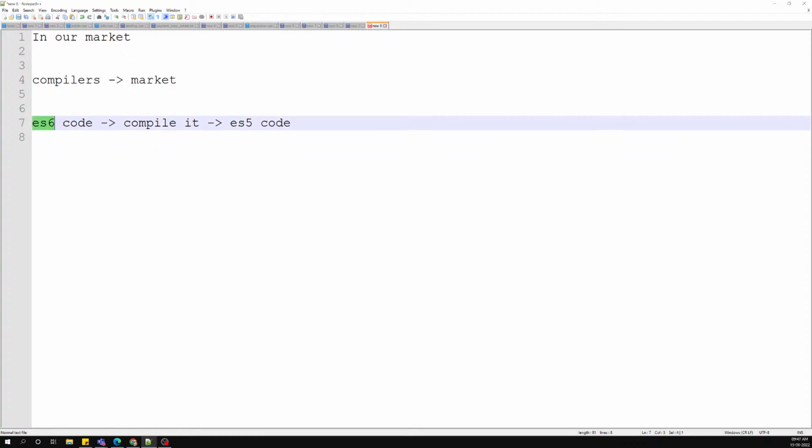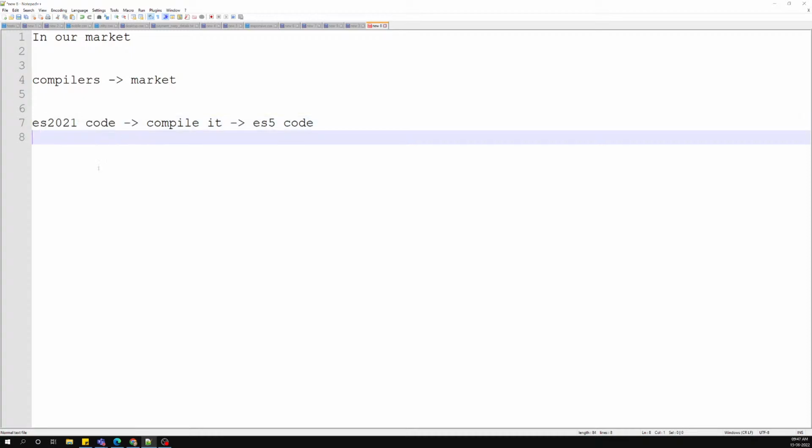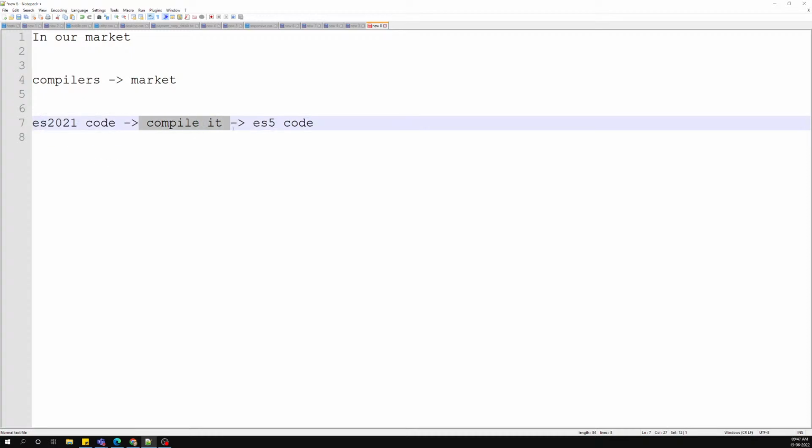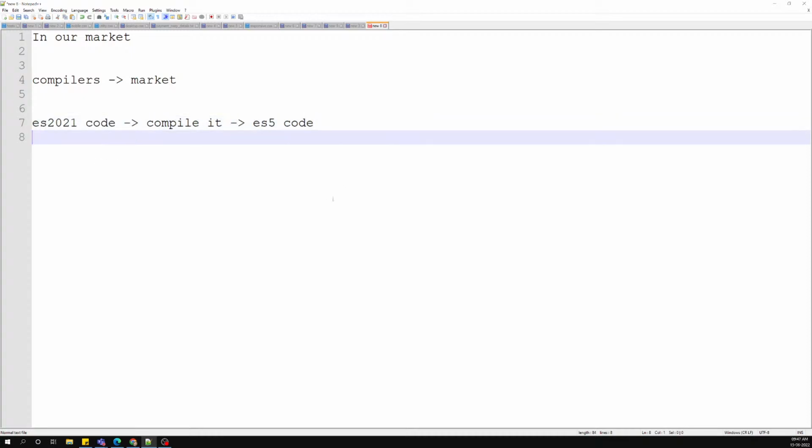So now you will write the code in the latest version, not ES5. You will be writing in ES 2021 code. Whatever the latest features are coming, you will try to write them in ES 2021 code, and these compilers will compile it to ES5 code. So there is no need to bother about ES5. Whatever code you are writing, the compiler will take care of all the latest syntax and all those things.